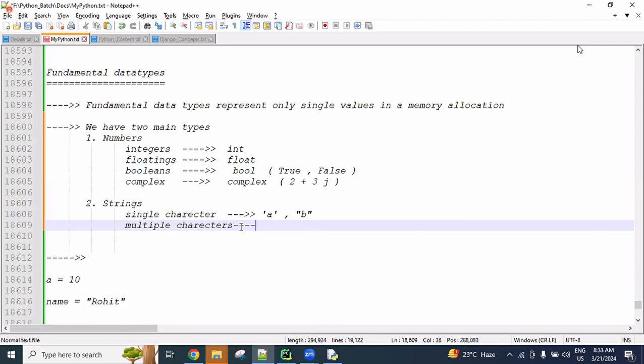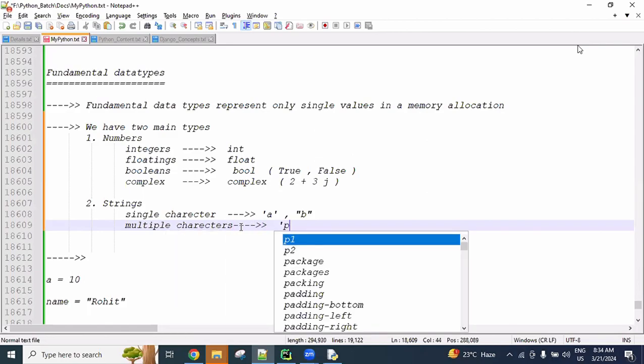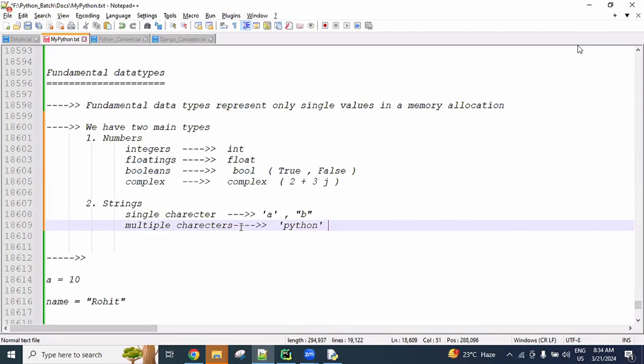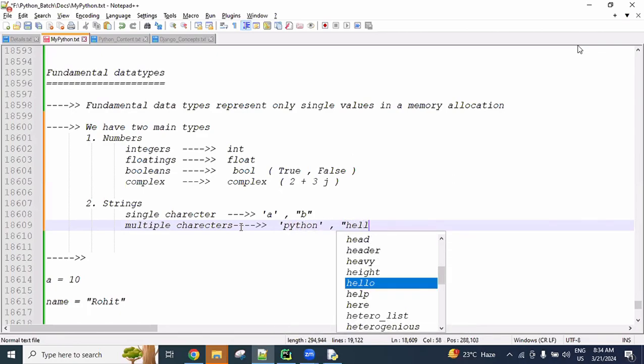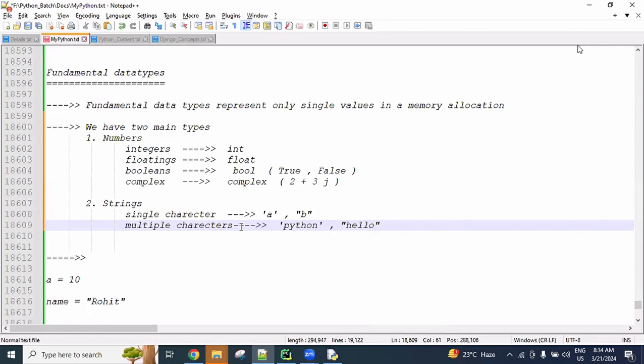Here Python is multiple characters. Hello, this is multiple characters. All of this we call strings only.